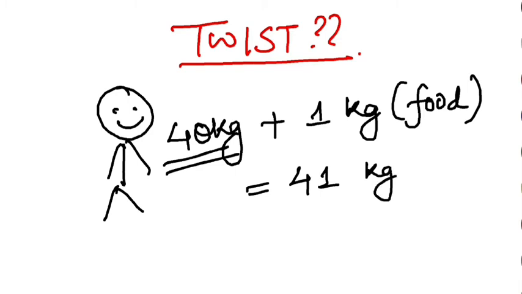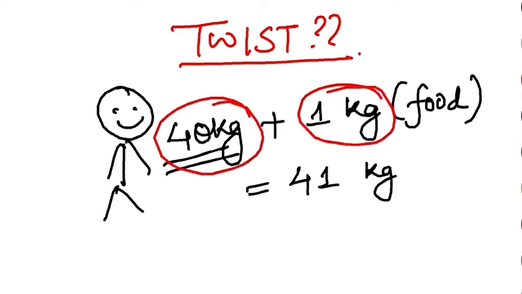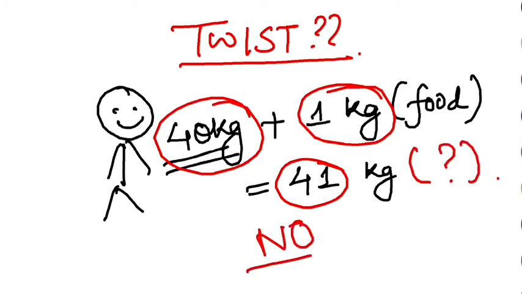The law says that mass is never created nor destroyed. So your original 40 kg plus 1 kg from food should give you 41 kg. Mass is never lost. The question is, are you going to be 41 tomorrow? Think about it. Answer is obviously no. Let's deal with one more.